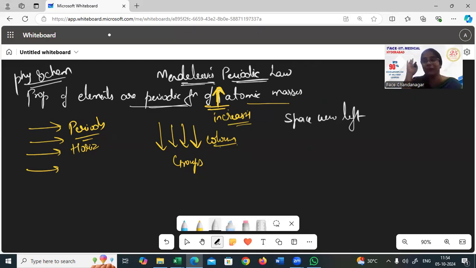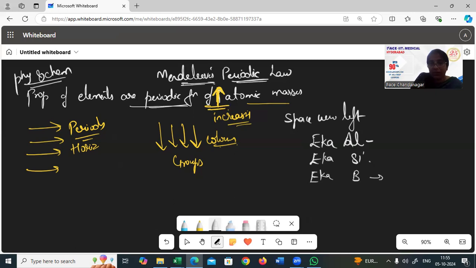So therefore he has left some spaces in appropriate positions, calling them Eka-aluminium. He said Eka-aluminium is one position he has left. Eka stands for the same nomenclature, the same as aluminium. It holds properties like aluminium. And then Eka-silicon, and then Eka-boron. Eka-silicon, Eka-boron. These are the spaces which he has left out.